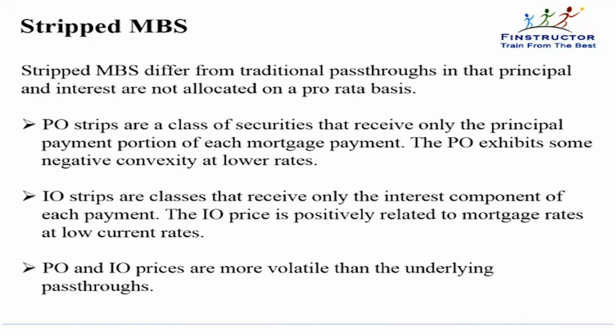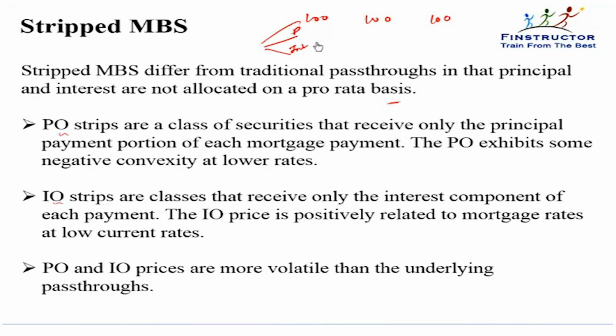Very importantly, stripped mortgage-backed securities differ from traditional pass-throughs in that principal and interest are not allocated on a pro rata basis. That is, each investor can separately purchase the principal only strip or the interest only strip. At the end of the day, I may be getting fixed payments of $100 from that original mortgage, but a part of that $100 is principal and a part of that $100 is interest.